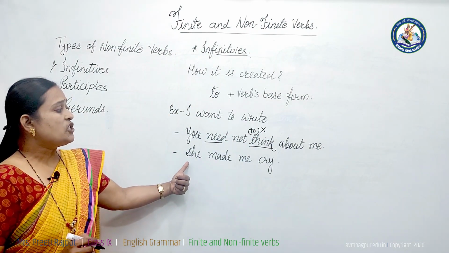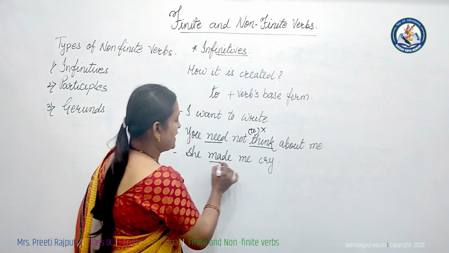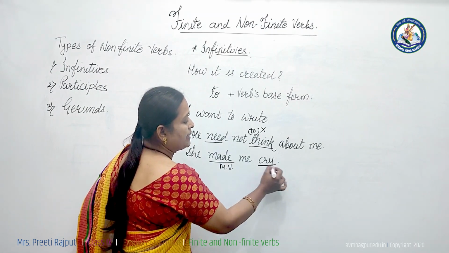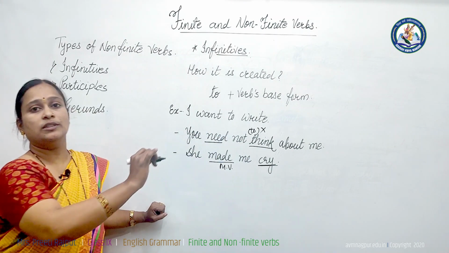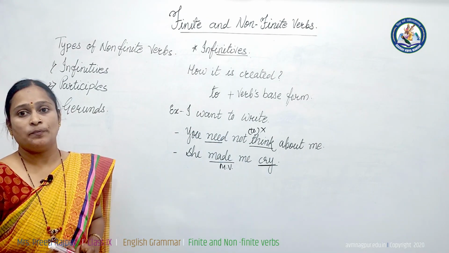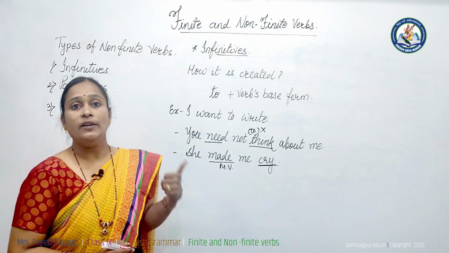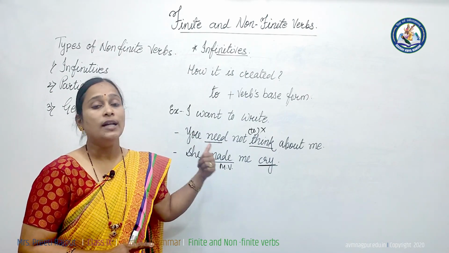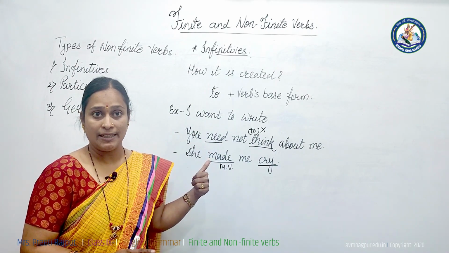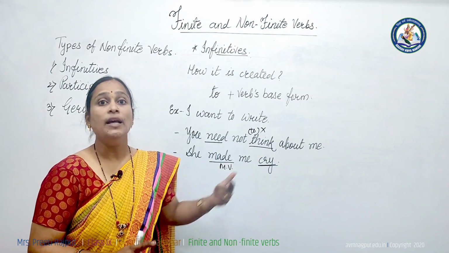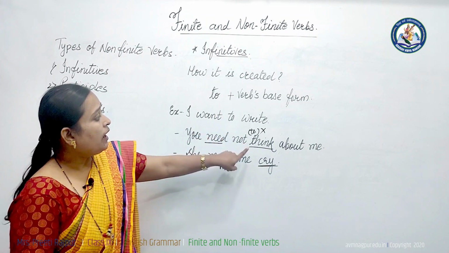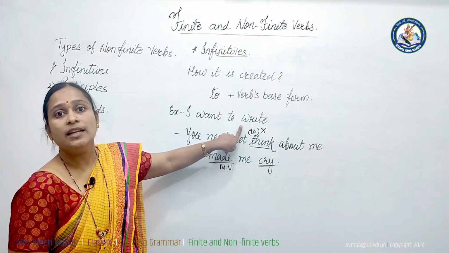In the same way, she made me cry. "Made" is the main verb, finite verb, and "cry" is without "to". This is a bare infinitive. I hope you understand. Infinitive means the verb's base form with "to". This is not the main verb in the sentence. They are just secondary verbs. They do not have any subject in the sentence. See, here "to write", it doesn't have a subject.